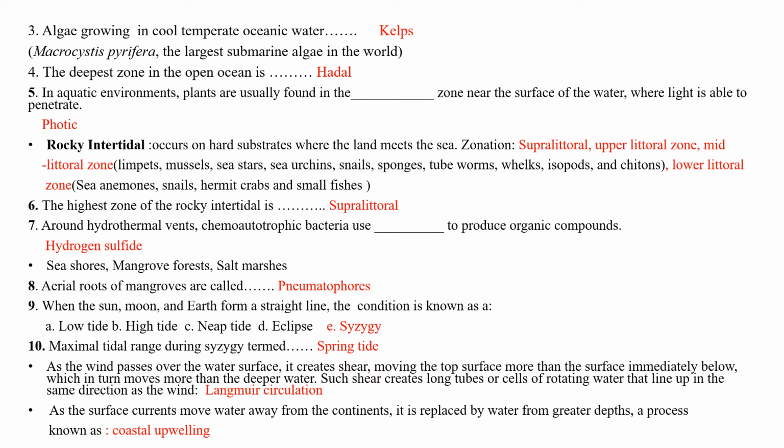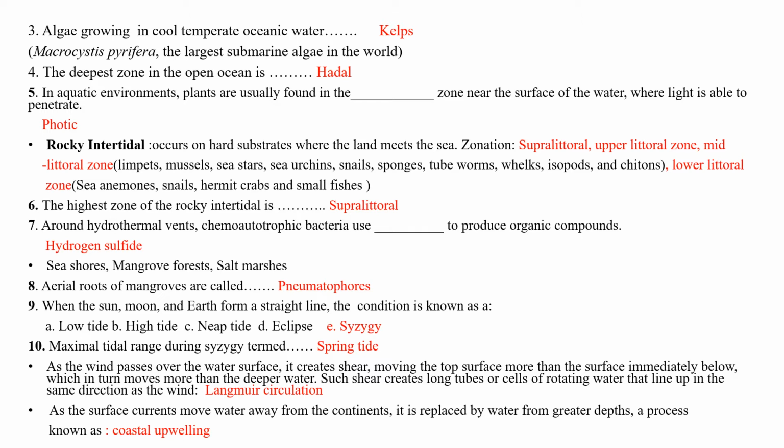Algae growing in cool temperate oceanic water are known as kelps. Macrocystis pyrifera is the largest submarine algae in the world. The deepest zone in the open ocean is known as hadal. In aquatic environments, plants are usually found in the lighted zone near the surface of the water where light is able to penetrate, that is the photic zone.